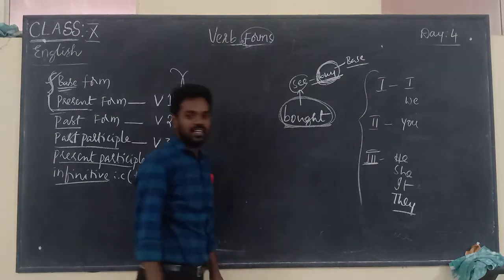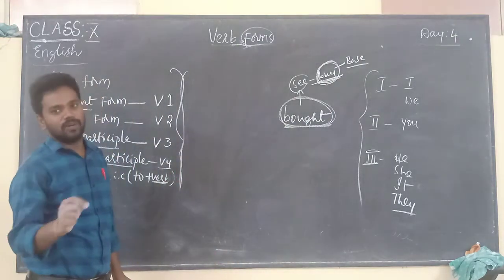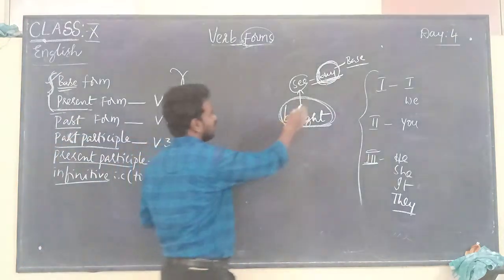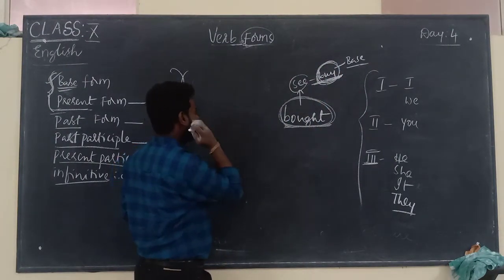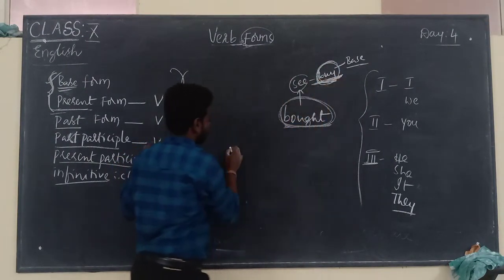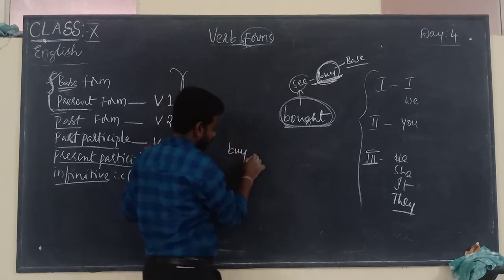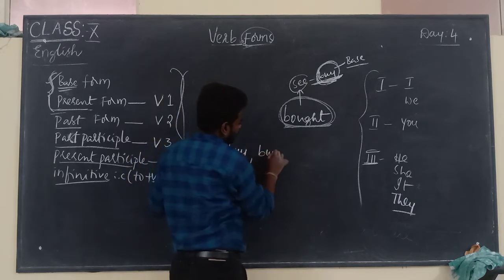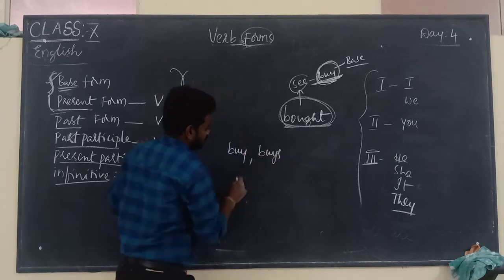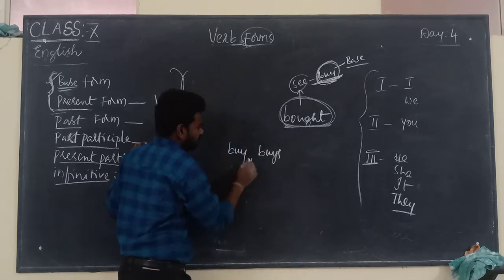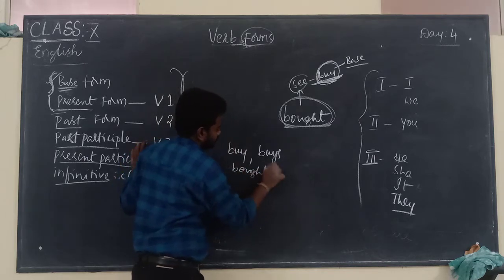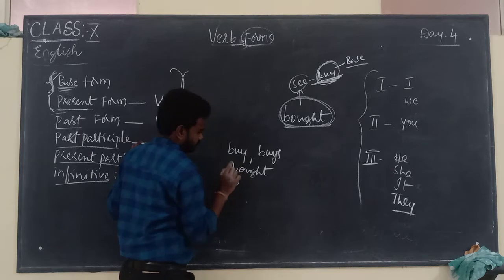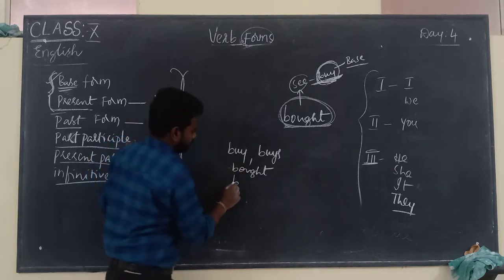So you can consider it the base form. There it gives the different forms: buy, buys, bought, bought.